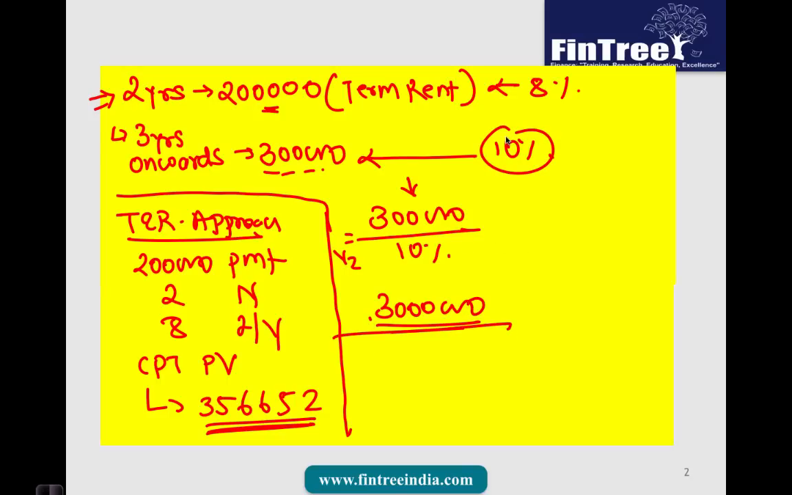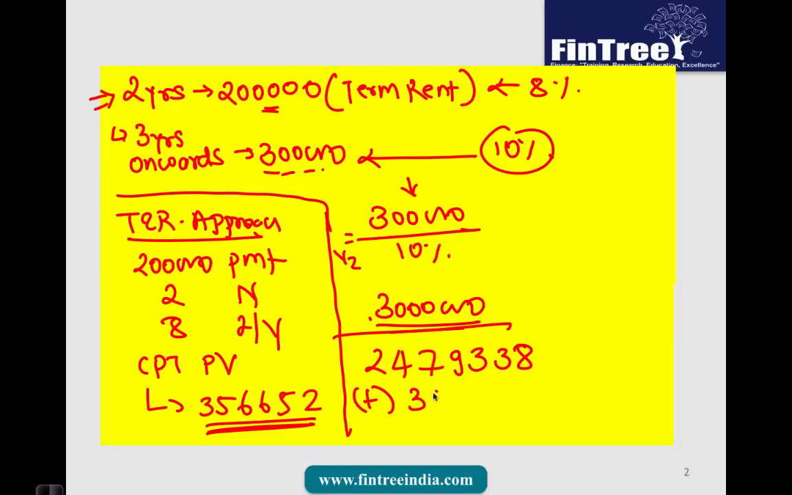So second, clear TVM. 300,000 divided by 10%, which gave us 3 million. Make this amount the future value, 10 as I/Y, 2 as N, compute present value, and this value would come out to be 247,9338.